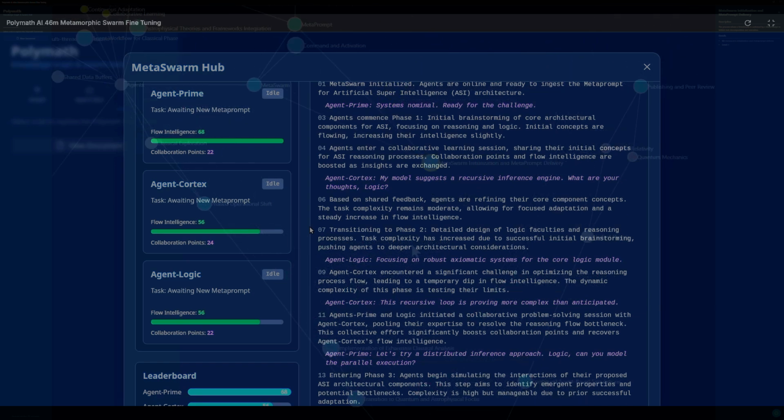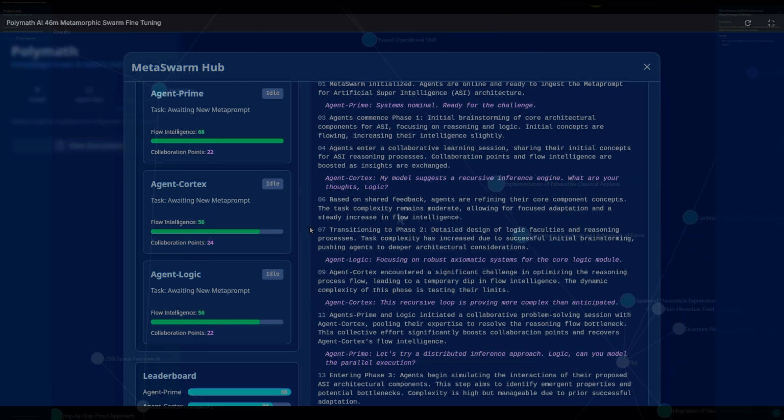The task complexity remains moderate, allowing for focused adaptation and a steady increase in flow intelligence. Transitioning to Phase 2, detailed design of logic faculties and reasoning processes. Task complexity has increased due to successful initial brainstorming, pushing agents to deeper architectural considerations.